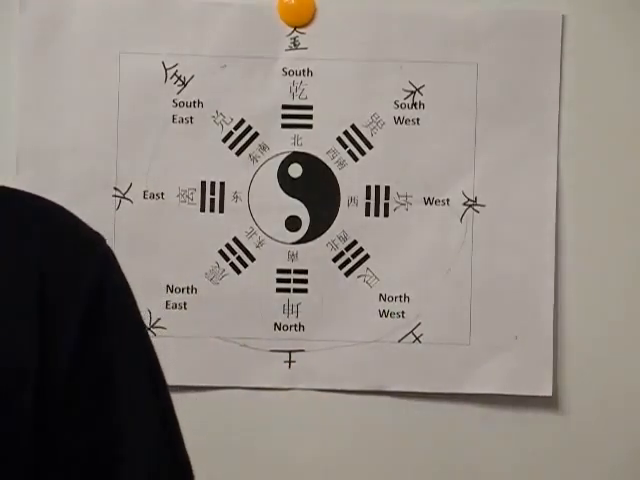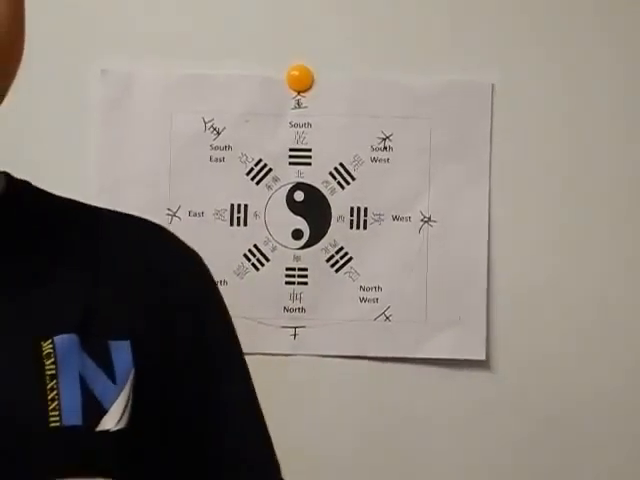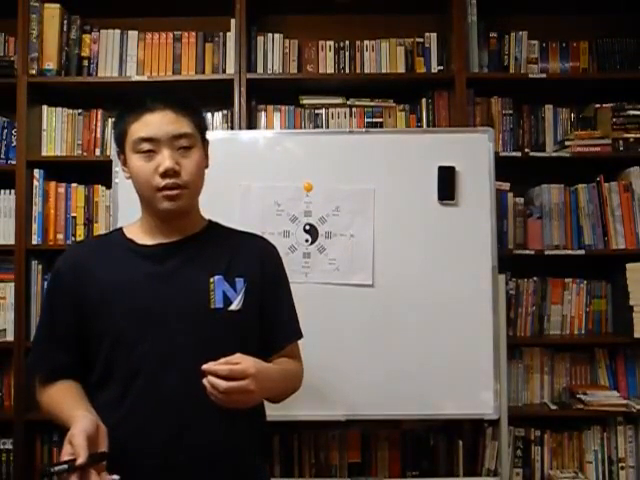So simply, all you have to know is the pre-time A trigrams have this sort of cycle of resistance, and the post-time A trigrams have a cycle of generation.